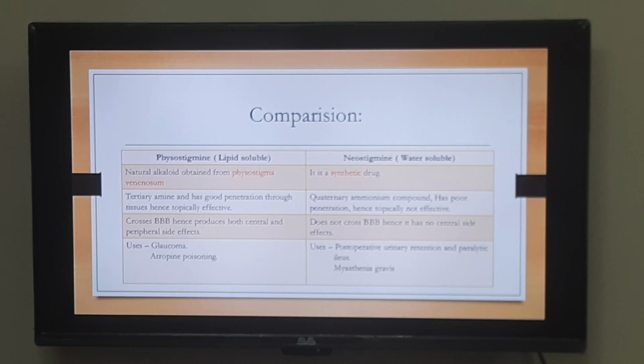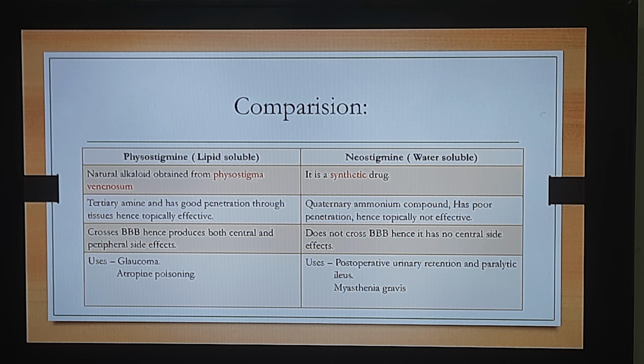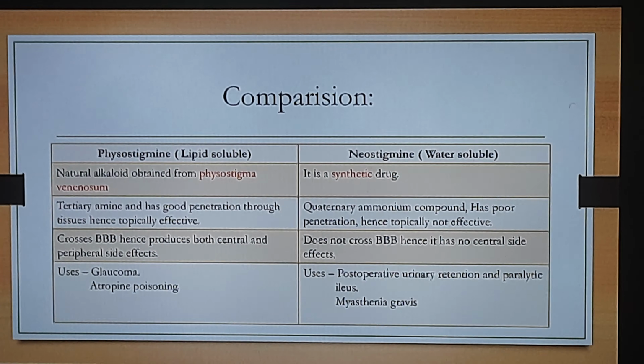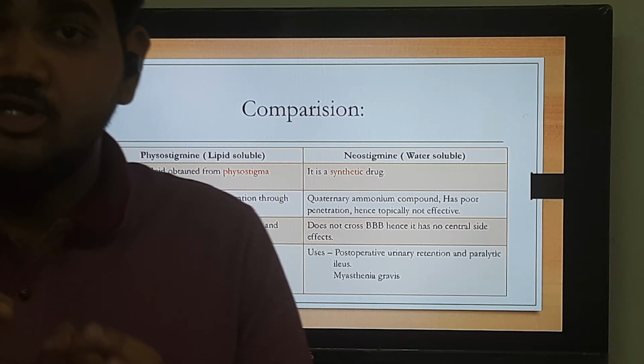Now when we talk about neostigmine, the therapeutic use of neostigmine is that it can be useful in the condition of post-operative urinary retention and also in the condition of paralytic ileus. Now it is quite logical. In post-operative urinary retention, after operation the patient may have a problem of retention of the urine.